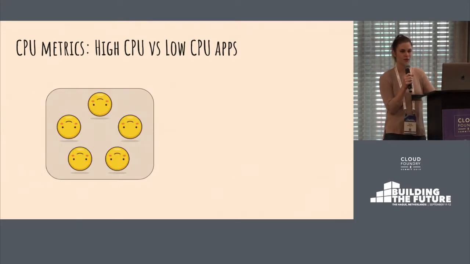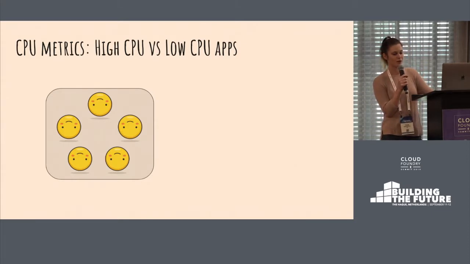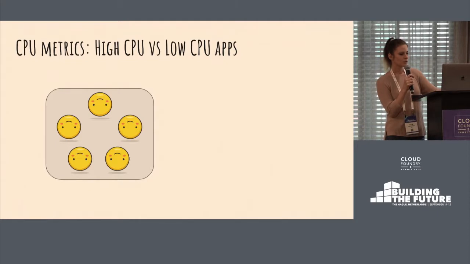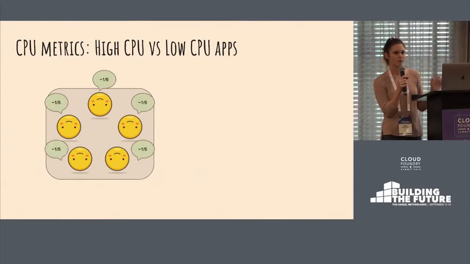So let's say you have a Diego cell and you have 5 applications running on it, and they're all of the same size. So all of them will get their fair share of 1/5 of the host CPU, or around 1/5 of the host CPU. That doesn't mean that each of the applications won't be allowed to spike over their fair share. They will, if there are some idle resources on the machine, or for example, if the other applications are just using less than their fair CPU.